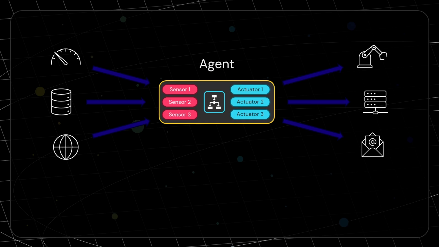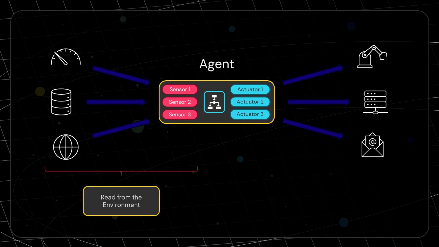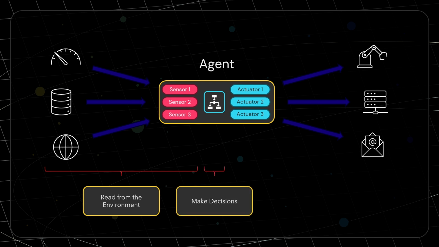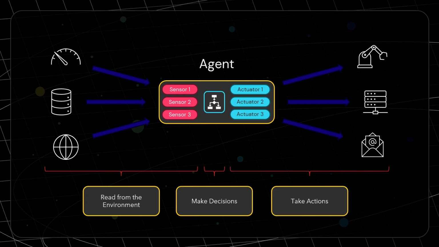An agent is an entity that has the capability of reading from the environment through sensors, making decisions according to some simpler or more complex algorithm that exists in its core, and finally taking actions depending on those decisions using actuators, right? If we have an entity that uses these three characteristics to exist in its environment, then we are talking about an agent.